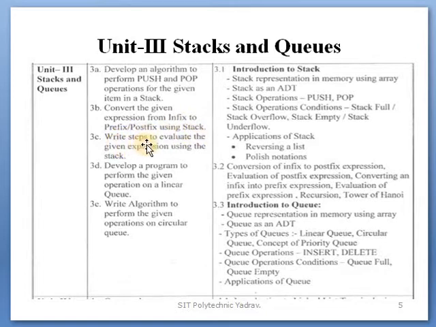Third is to write steps to evaluate the given expression using the stack. Fourth is to develop a program to perform the given operation on a linear queue. Last, fifth, is to write an algorithm to perform the given operations on a circular queue. Unit outcome means what you will achieve after the unit; that is known as the unit outcome.